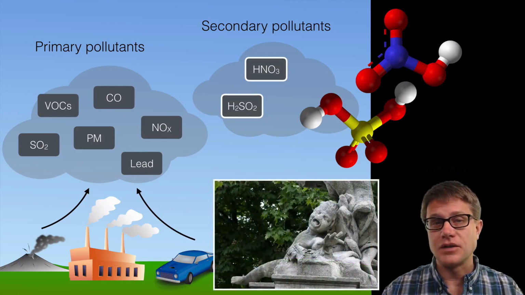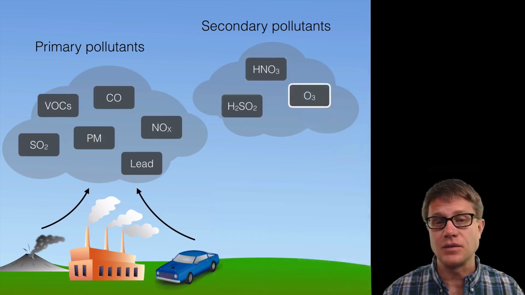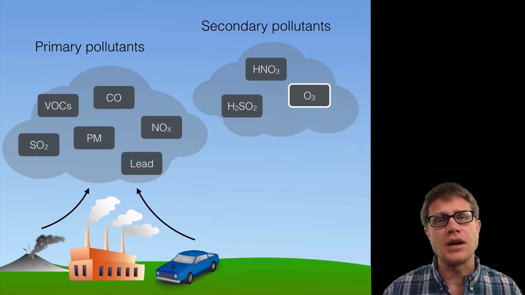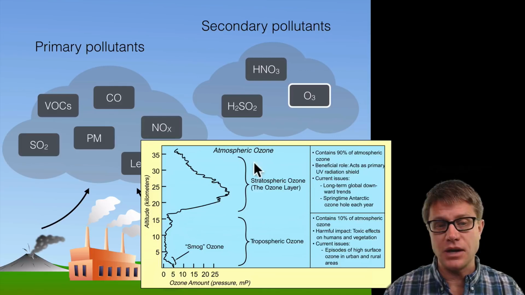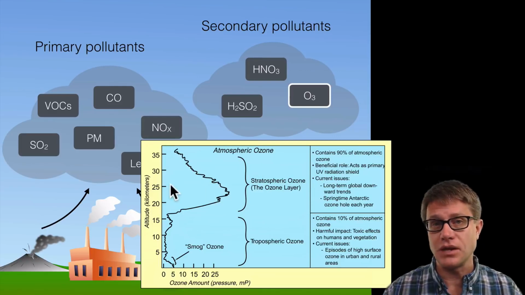It can dissolve statues like this, but more importantly, it changes the pH in the whole food web and can impact living systems. And then we have ozone. Ozone, we've talked about before, can be good. If we look at the stratosphere, way up here, remember the ozone, which is produced naturally, is blocking harmful UV rays.